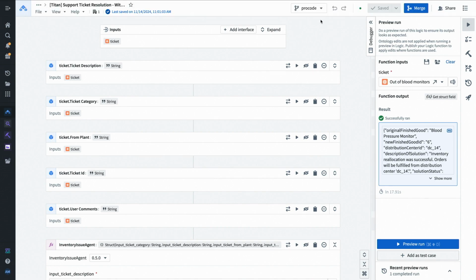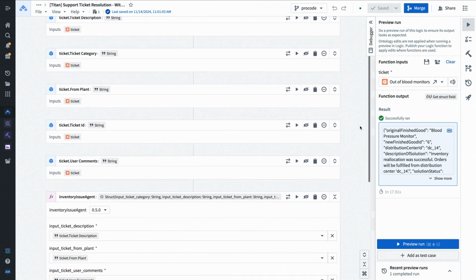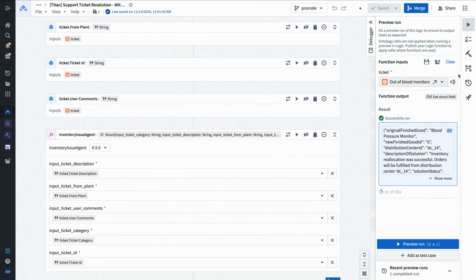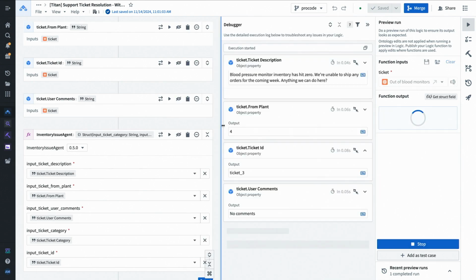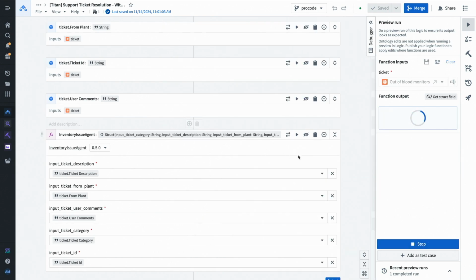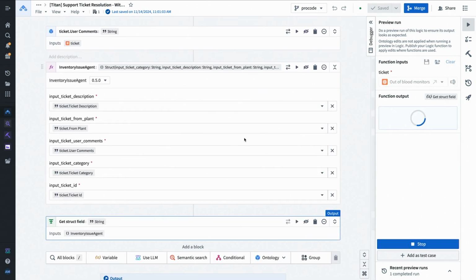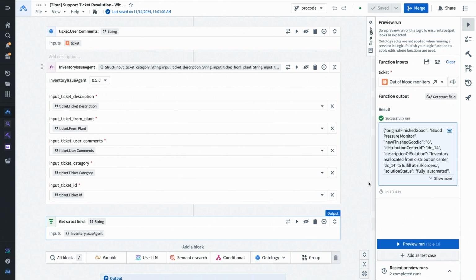So let's go. I went back to our logic, and I just hopped onto a branch here. We call this branch procode. And what we'll do is we'll go over, and I have a block here that just calls that deployment as a function. You can go ahead and give it a spin, and it's outputting comparable outputs.